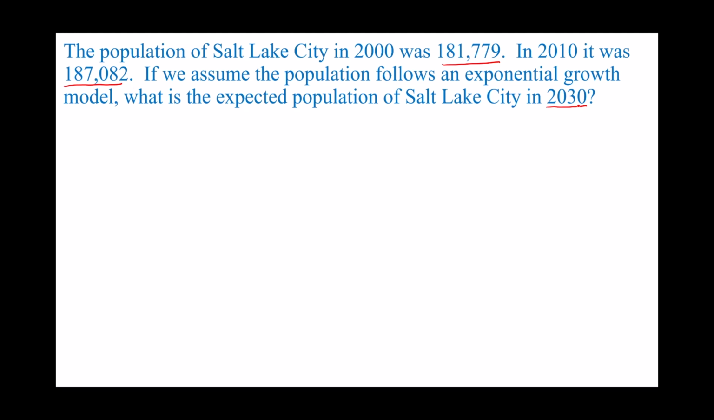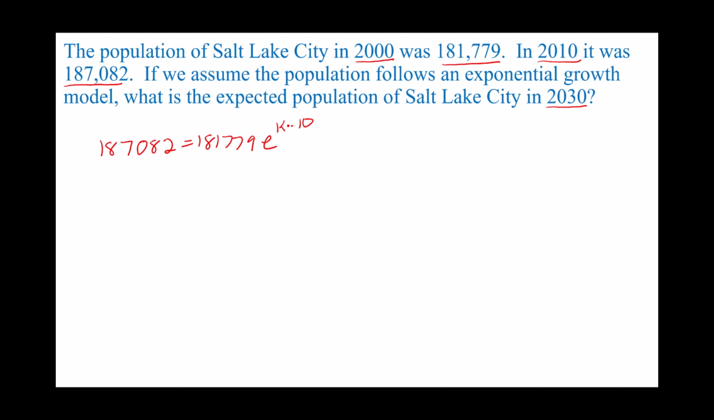We need to find our k value first. So our initial value is 181,779, and the amount after 10 years, so from 2000 to 2010, is 187,082. So to write everything here, I have 187,082 equals the initial value, e to the kt, in this case t is 10. And we can use this to find what k is. So we need to find that k value, that growth rate. We don't have that right now, but I have enough information that I can figure that out.